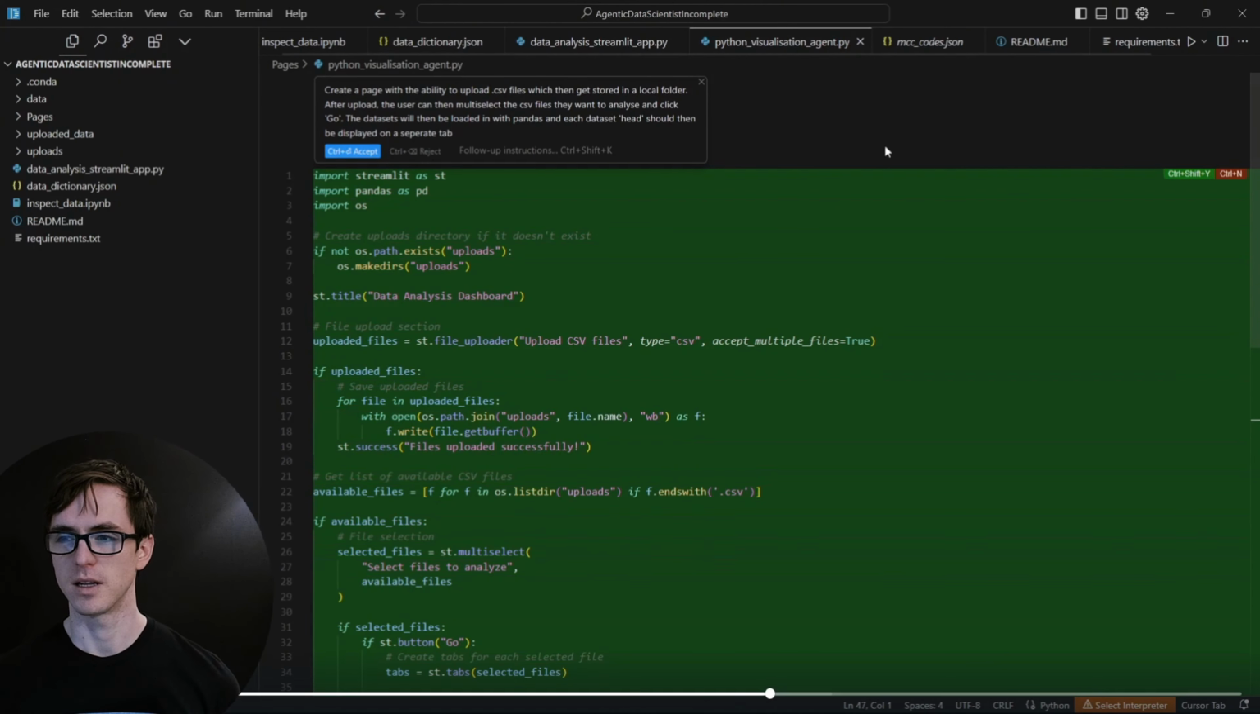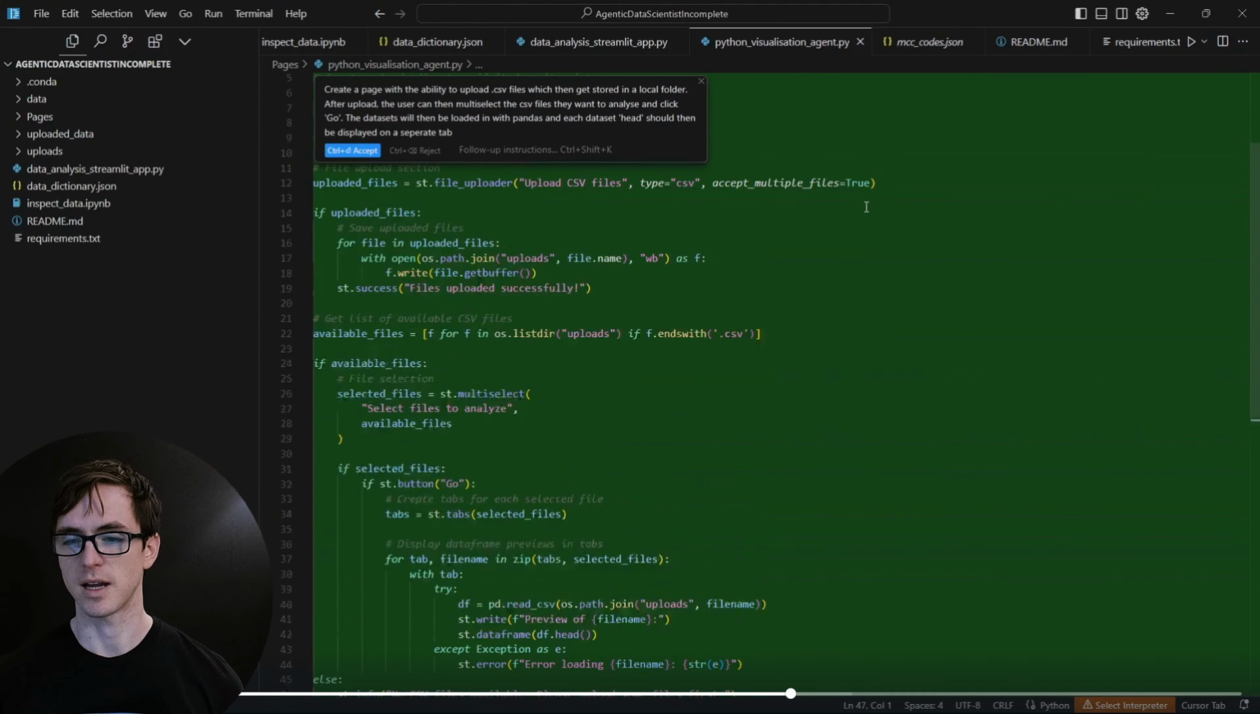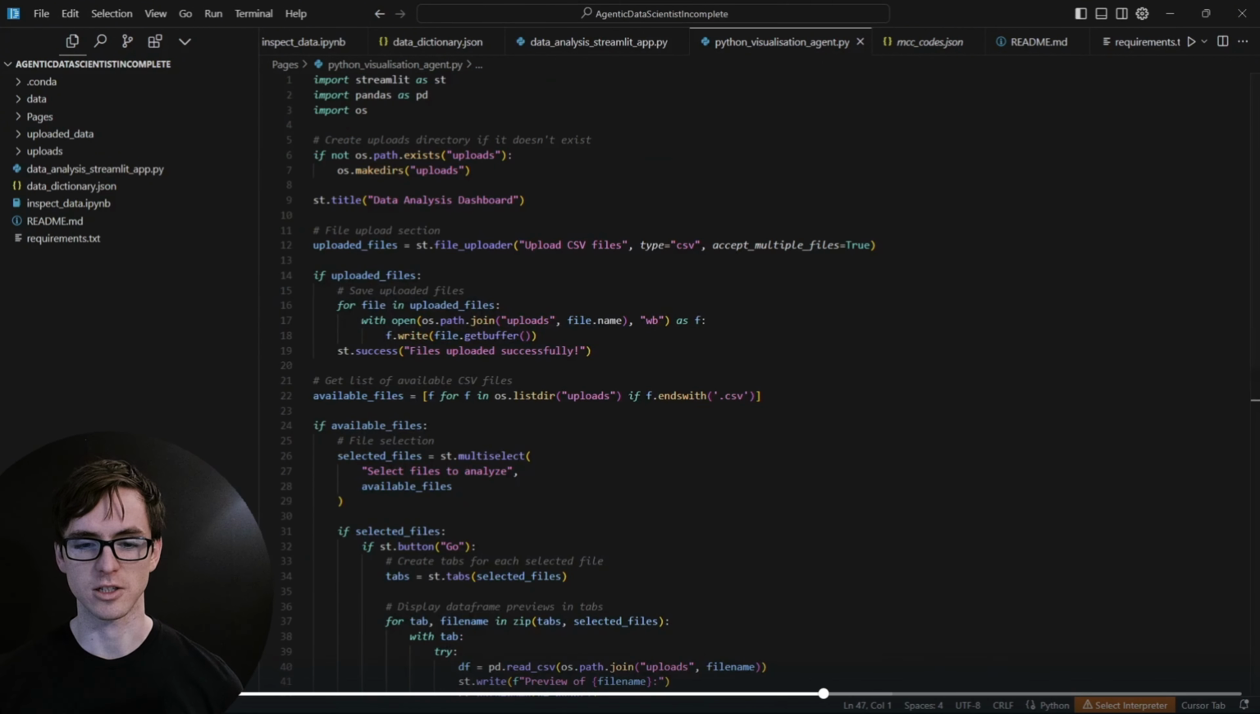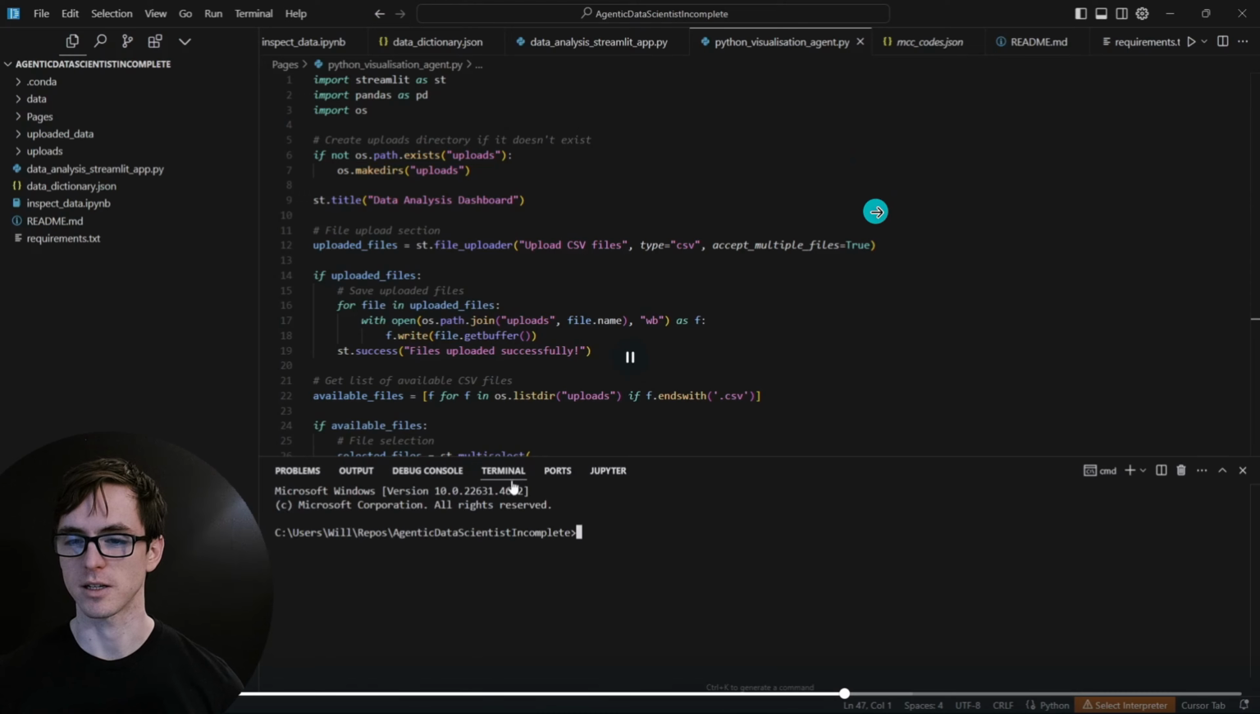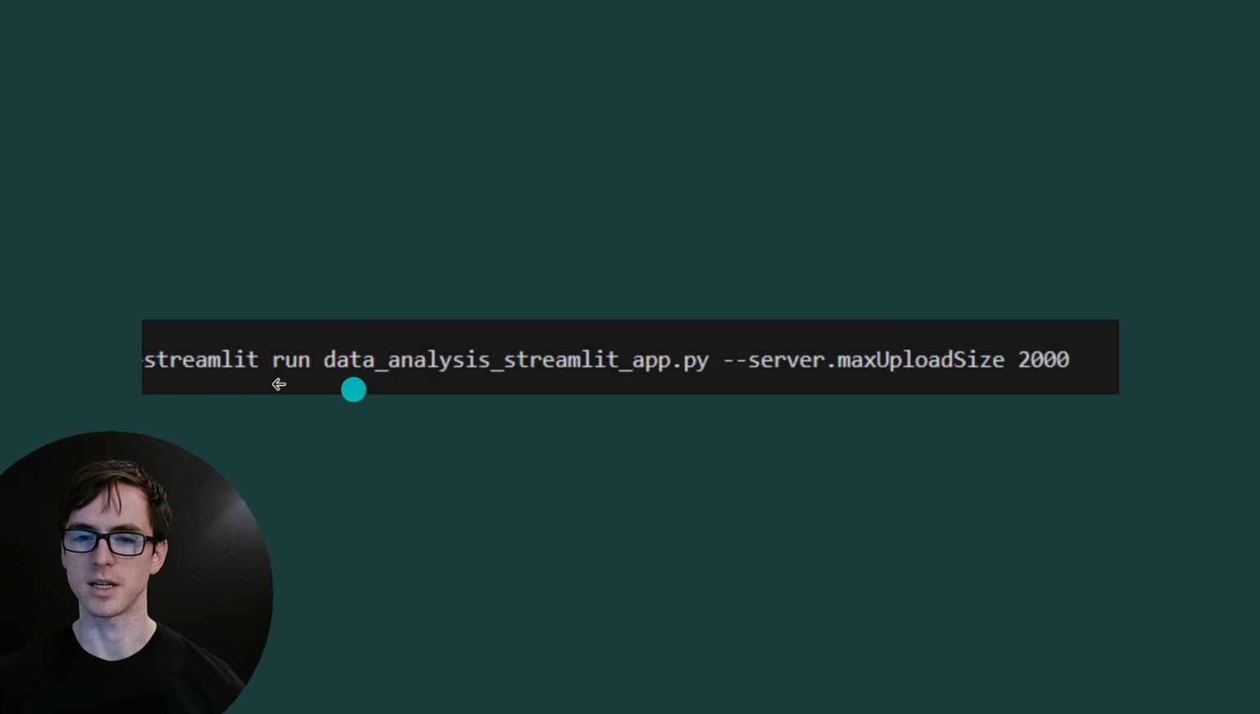And here we go. It looks pretty good at first glance, and next we just need to actually get it running to see what it looks like. So the command that I'm running is streamlit run data analysis. This is the name of the file, and then the max upload size. Otherwise Streamlit caps us at about 200 megabytes. By doing this, it means we're no longer capped and we can go up to 2 gigabytes. That's how I ran it.